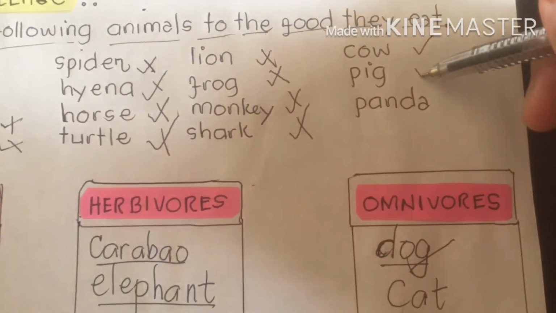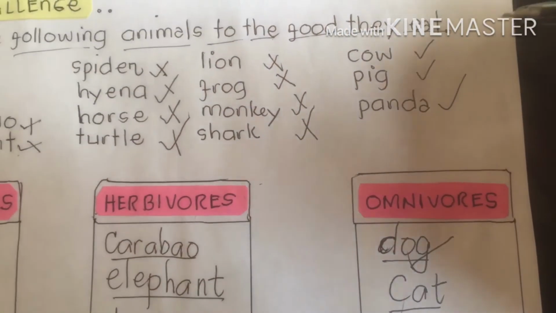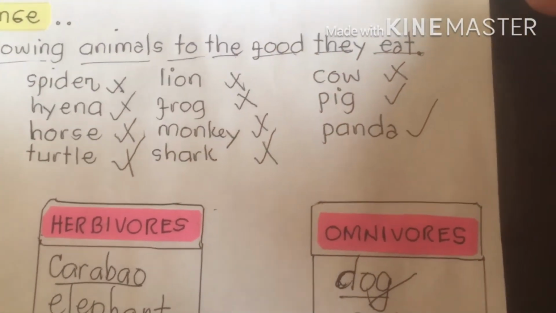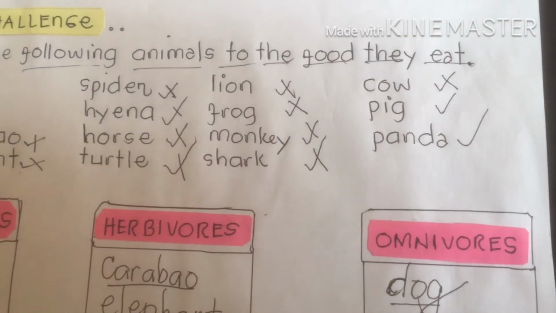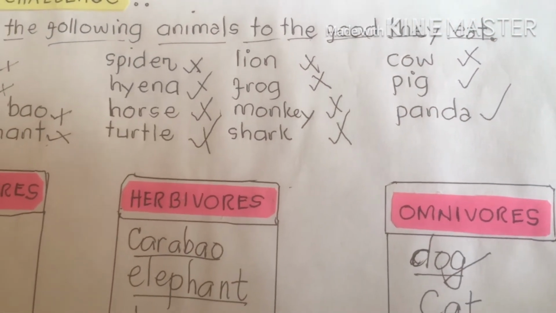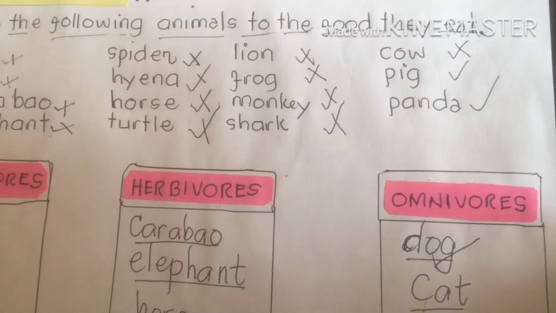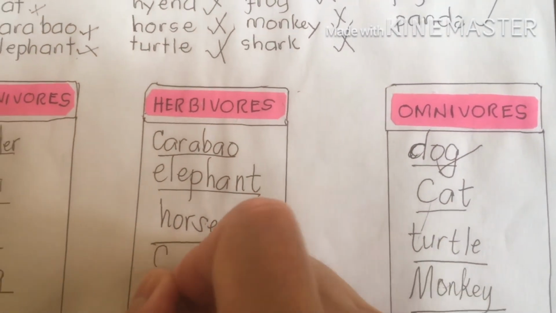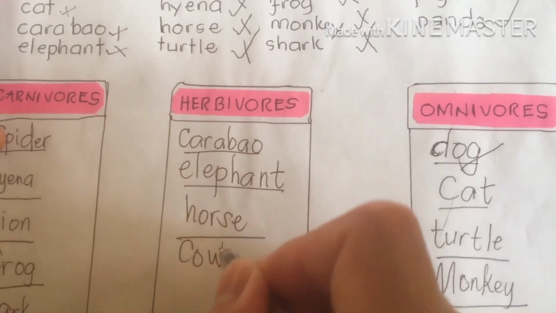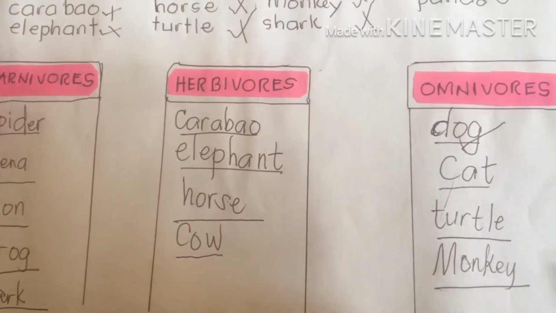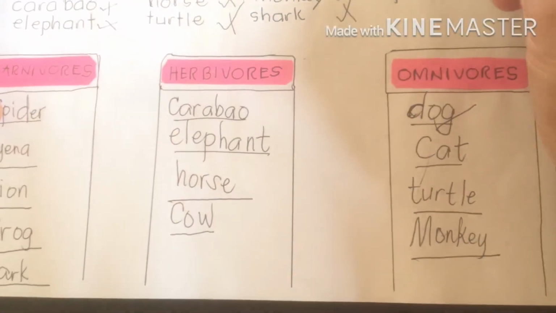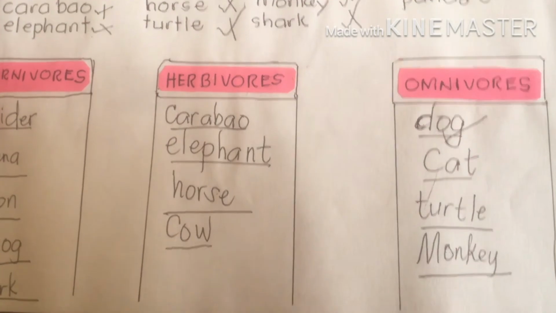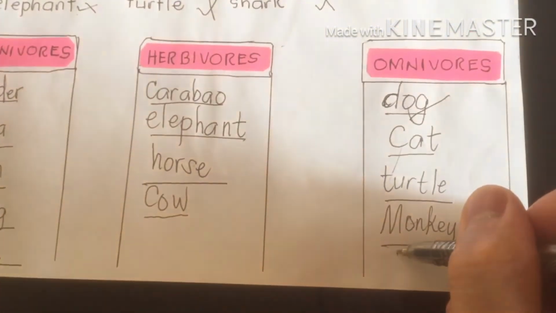Next, cow, pig, panda. First is cow. Sources of meat and sources of milk. Is it carnivorous, meat eaters, herbivores, plant eaters, or omnivores, both plants and animals? Cow belongs to herbivores, flat teeth, okay? What about pig? Pig belongs to omnivores.